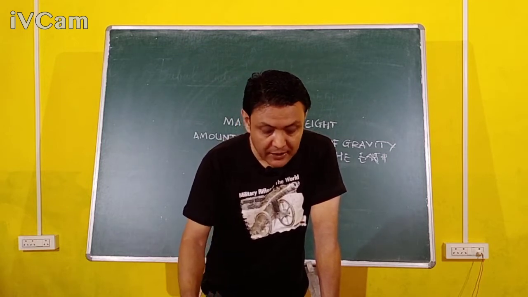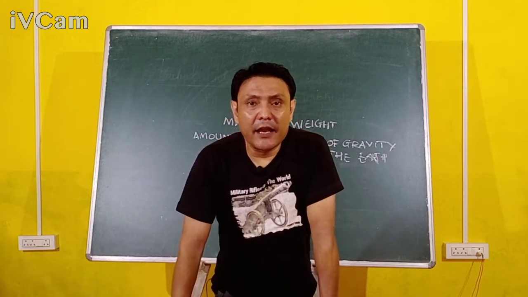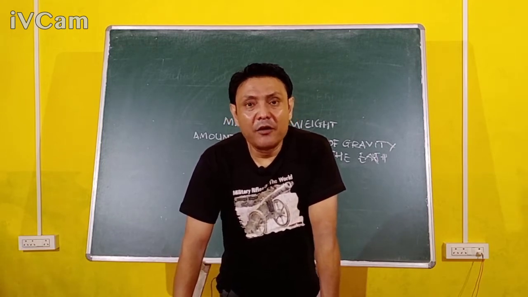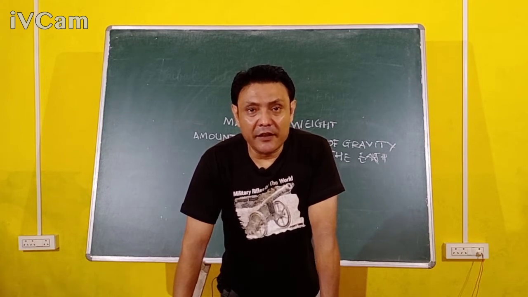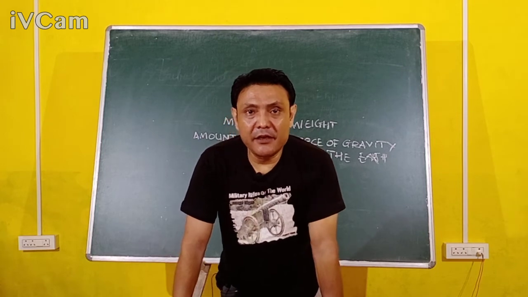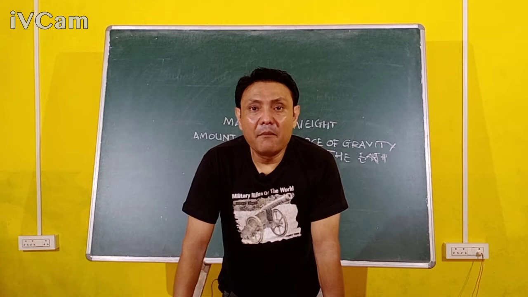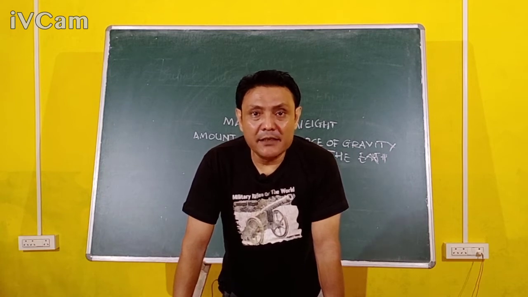So once again, now that we've understood what is mass and what is volume, the definition is very, very easy. What is the definition of matter? According to its definition, matter is anything that has mass and occupies space.